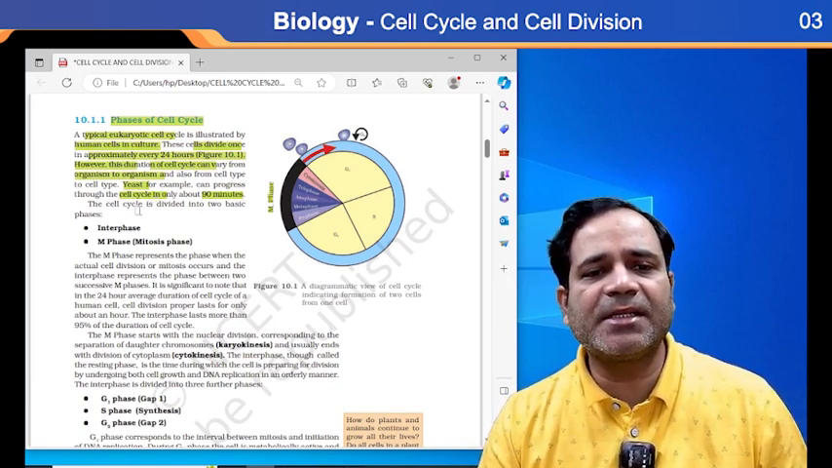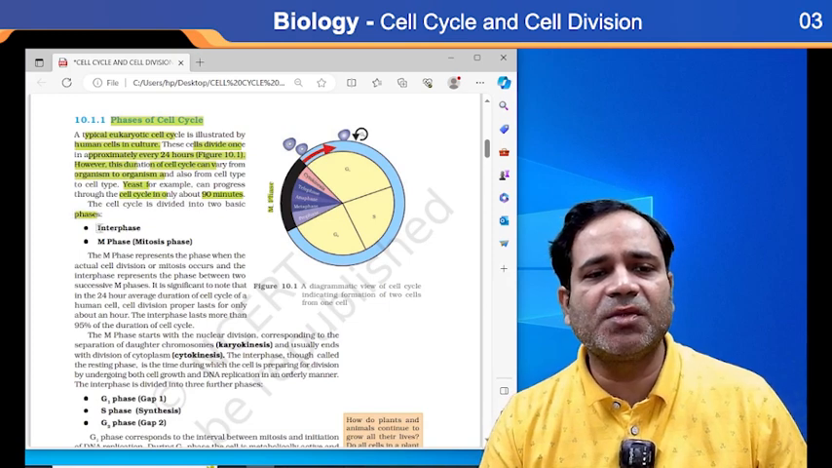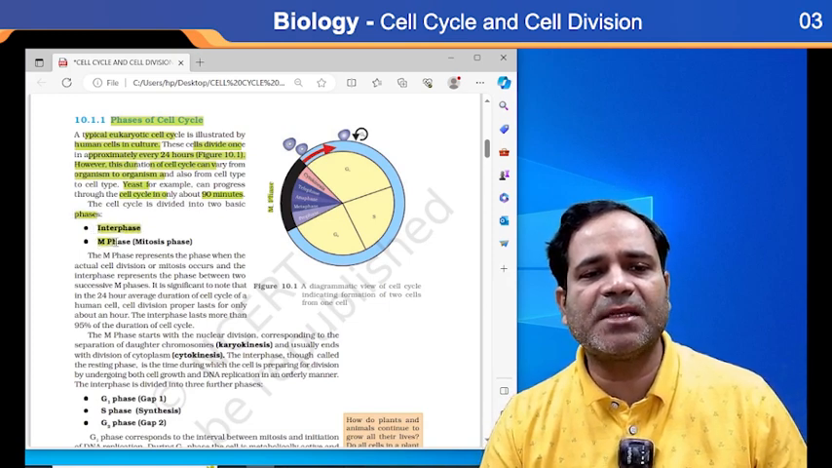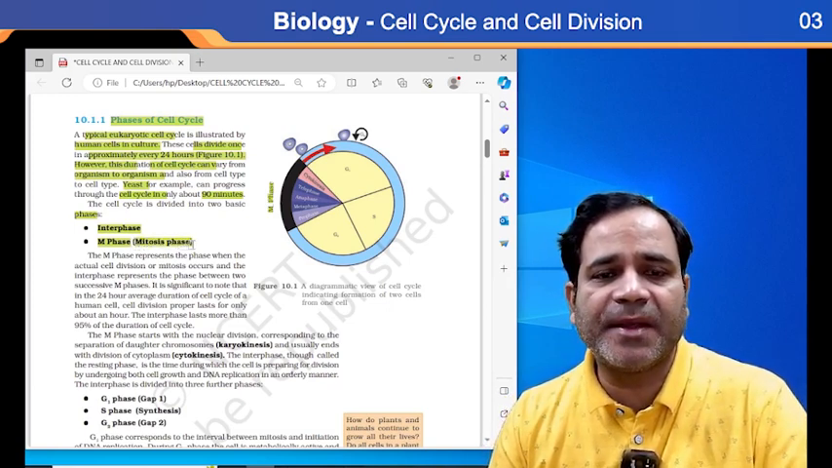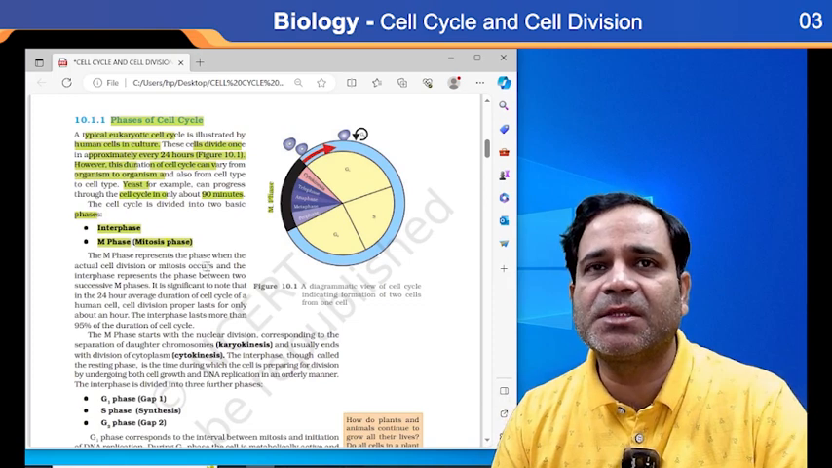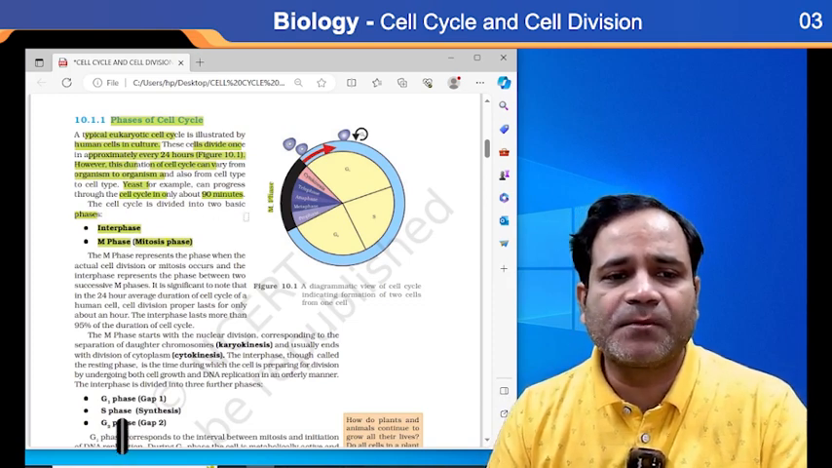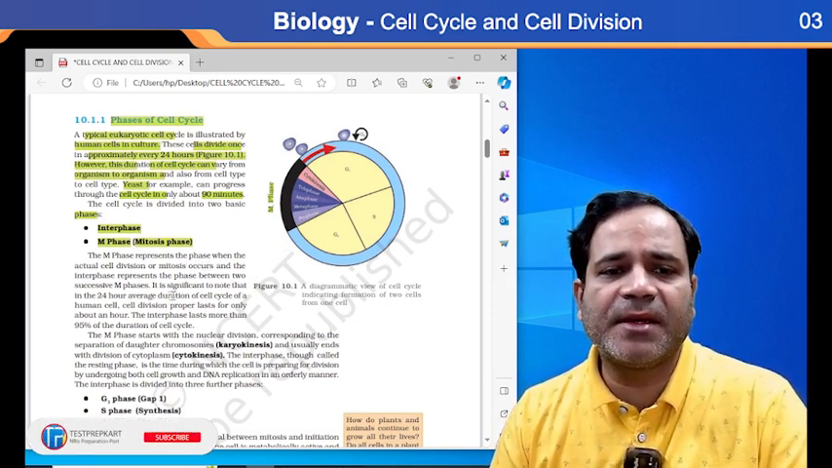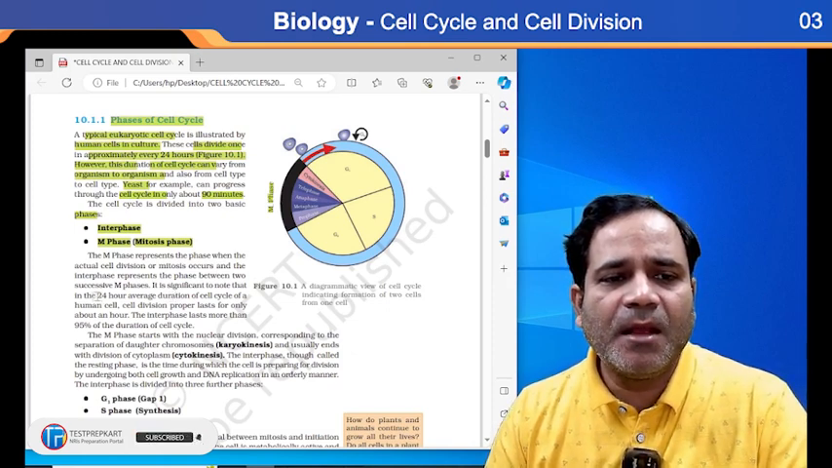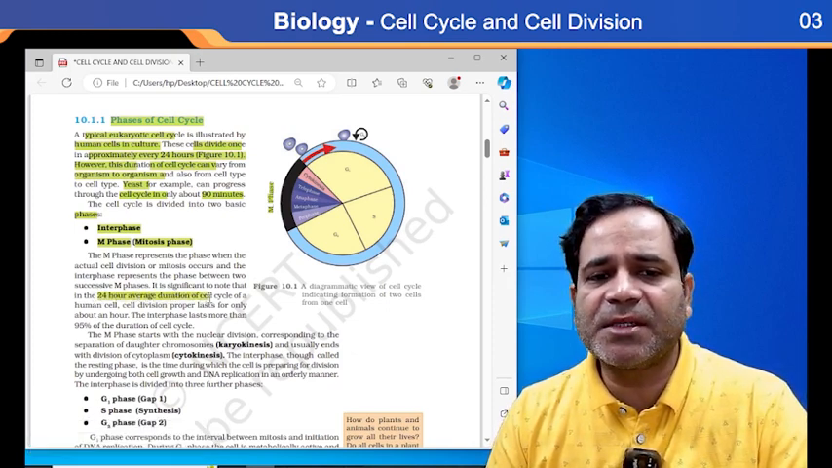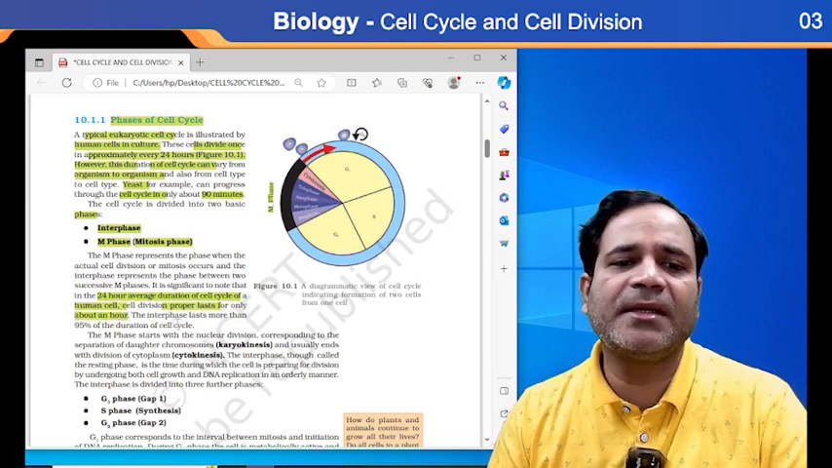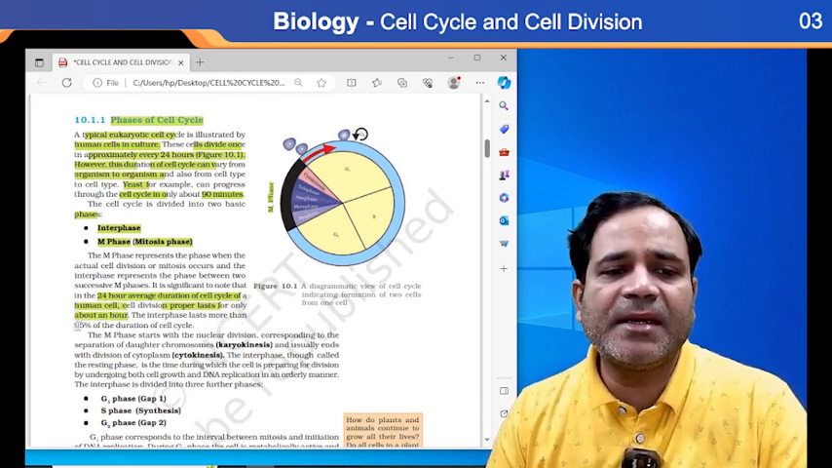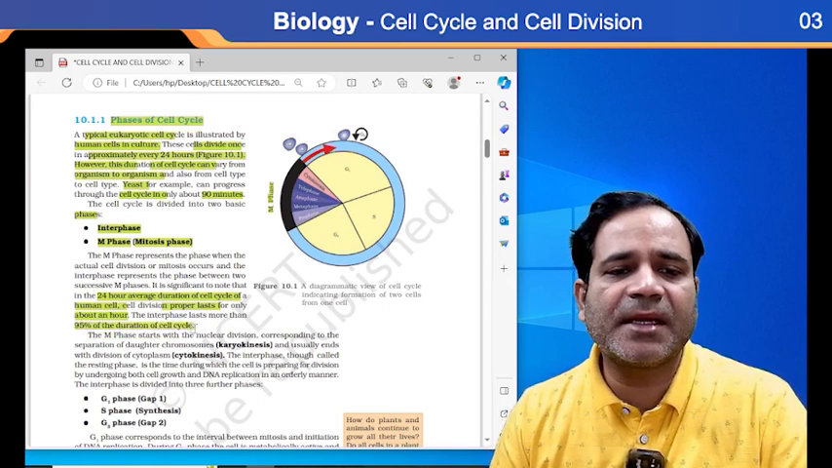Now see, the cell cycle is divided into how many phases? Two phases. One is interphase, the second one is M phase. The M phase is also known as the mitosis phase. In a human cell, the average duration of the cell cycle is 24 hours. Cell division proper lasts for only about an hour, and interphase lasts more than 95% of the duration of the cell cycle.